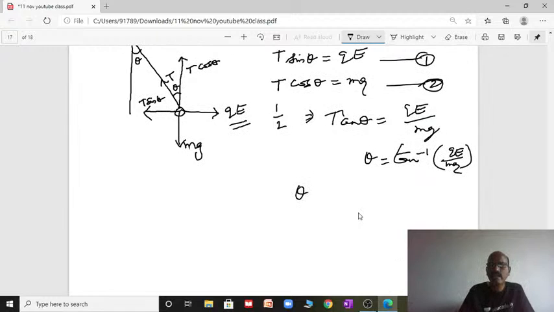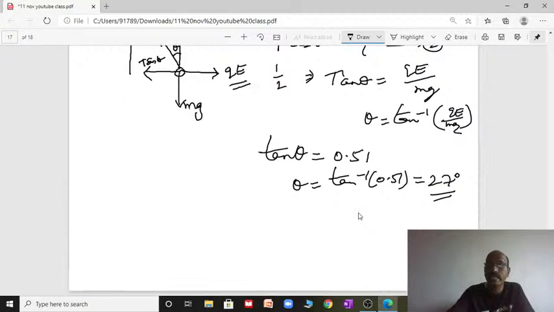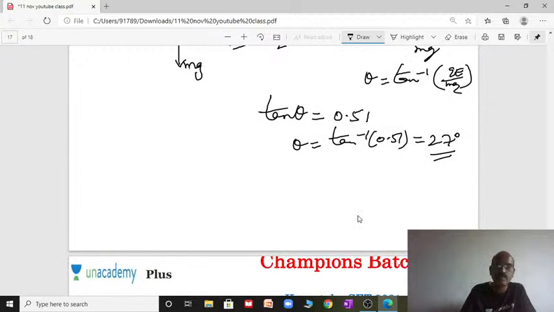Theta we can find. Theta equal to tan inverse of Q given, charge, E also given, m given, and g value 9.8. Substitute, you will get tan theta as 0.51. Theta equal to tan inverse of 0.51, that will be 27 degrees approximately. You have to see the logarithm book, natural tangent, you will get that angle.